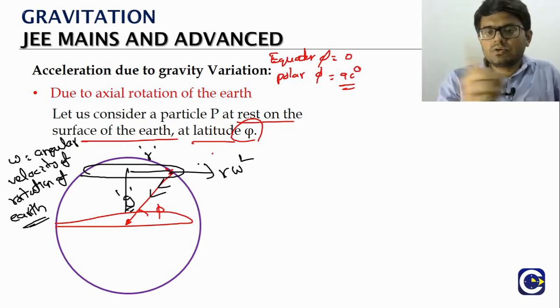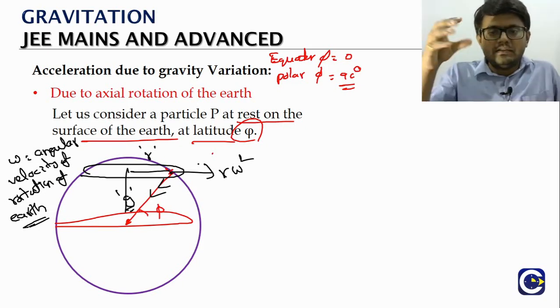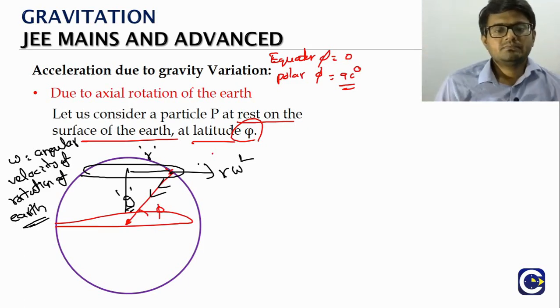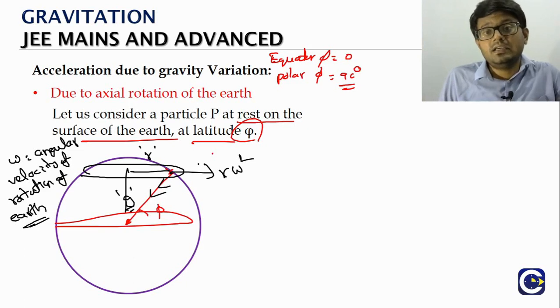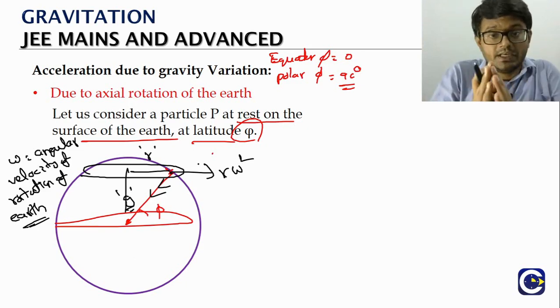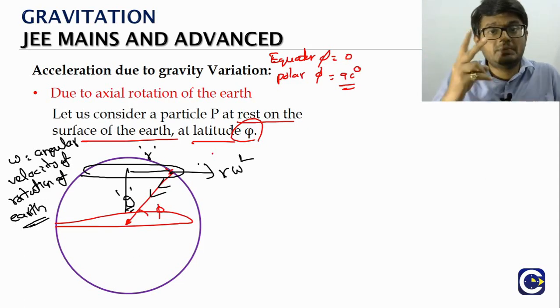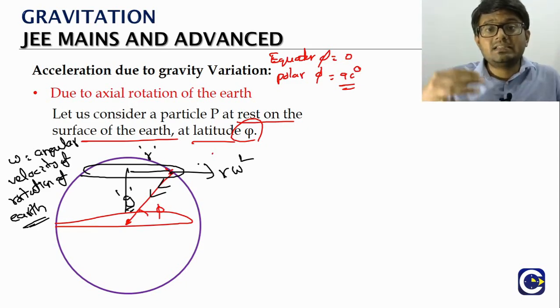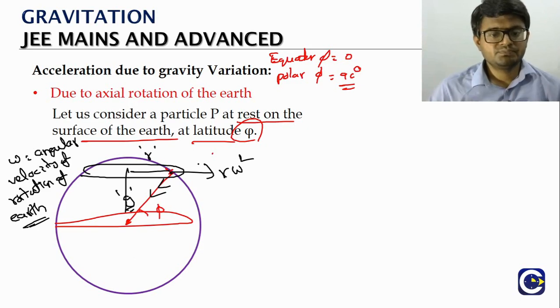Since the particle is rotating in a circular path, when the particle itself is observed, we have to assign the pseudo acceleration. This is something we have seen already in Newton's laws of motion. Just check that idea once. When the observer is in a non-inertial frame, there are two types of non-inertial frame. One is the non-inertial frame which is going with an acceleration. Second is the non-inertial frame which is in rotational or circular motion.